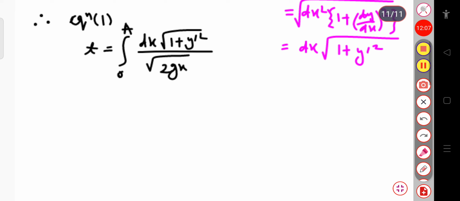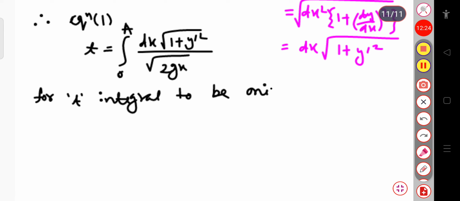So for the time integral to be minimum, if I calculate delta t, then this value equals 0.